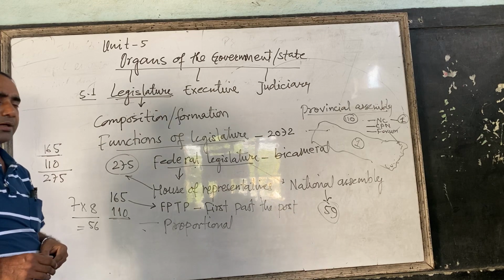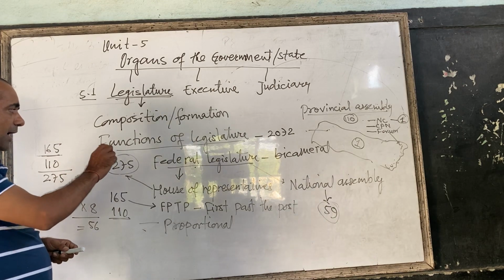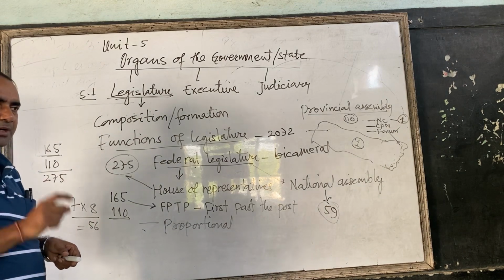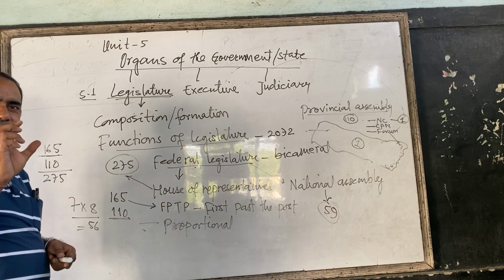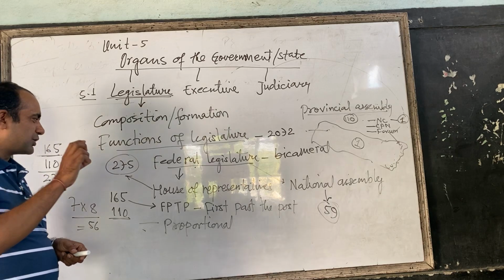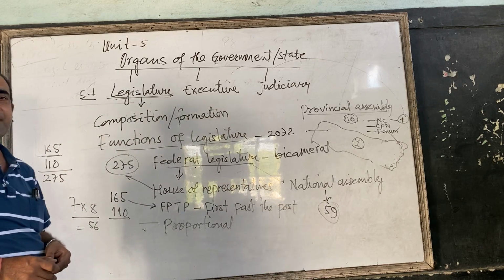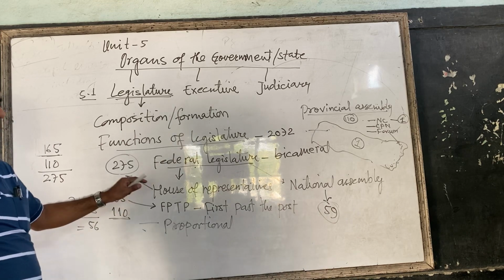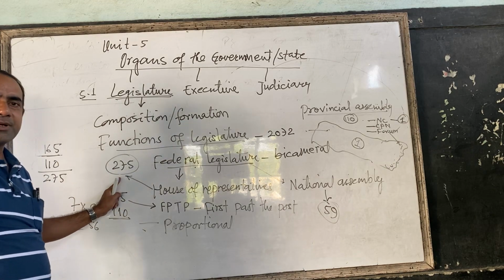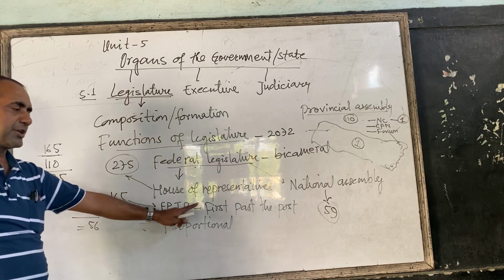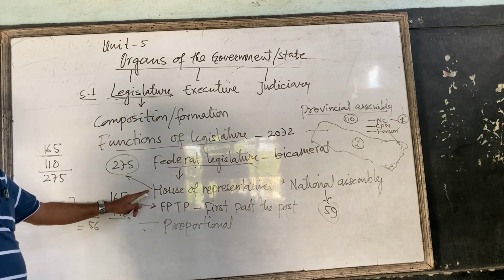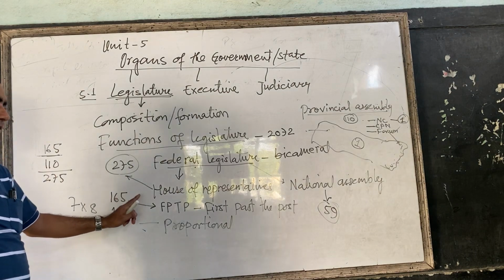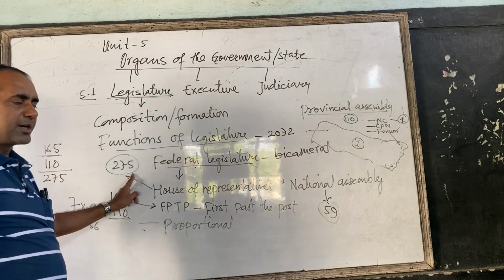In conclusion, you have to understand that in federal legislature there are two houses, that is bicameral legislature we have, and there are 275 members in House of Representatives, and there are 59 members in National Assembly. 165 members are elected from first past the post electoral system in House of Representatives, and 110 members are elected from proportional electoral system, and altogether 275.